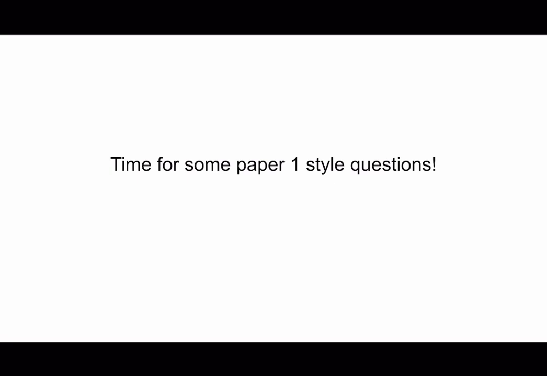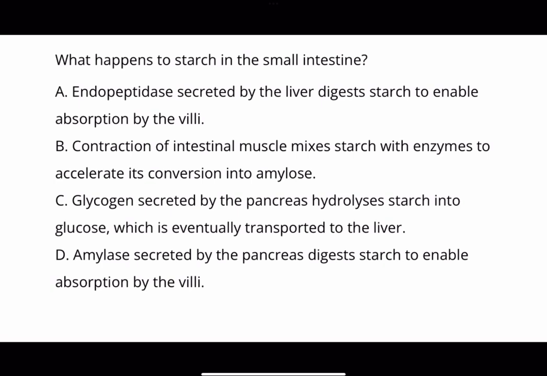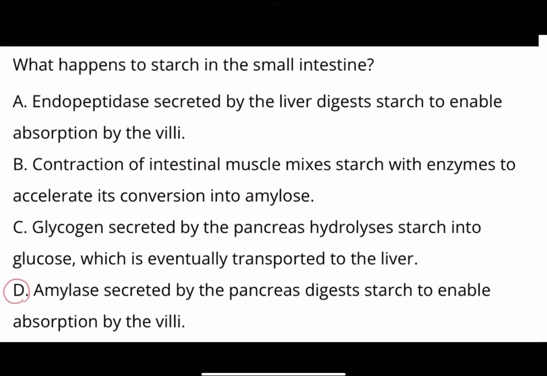And then we have some paper 1 style questions to revise. The first question is, what happens to starch in the small intestine? You can think for yourself and then pause and wait for the answer. And here is the answer. Amylase is secreted by the pancreas. It digests starch to enable absorption by the villi. And there are more questions too.